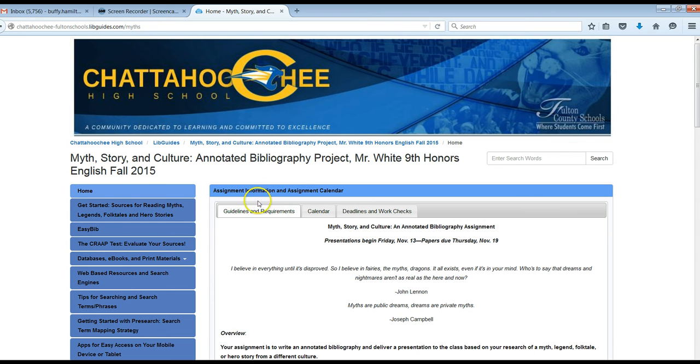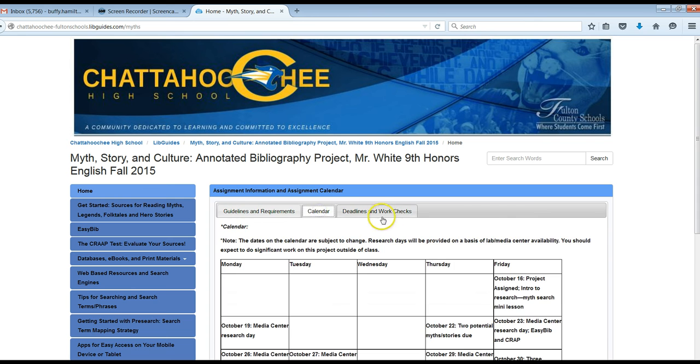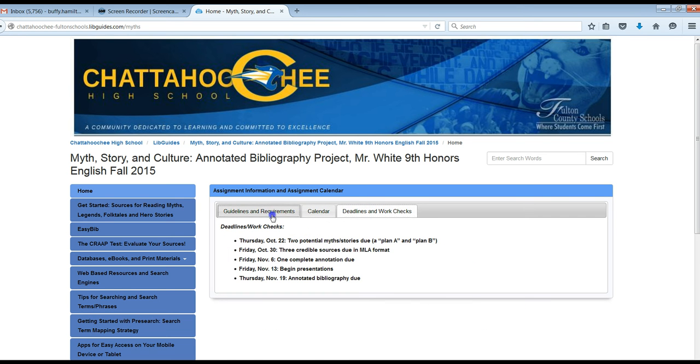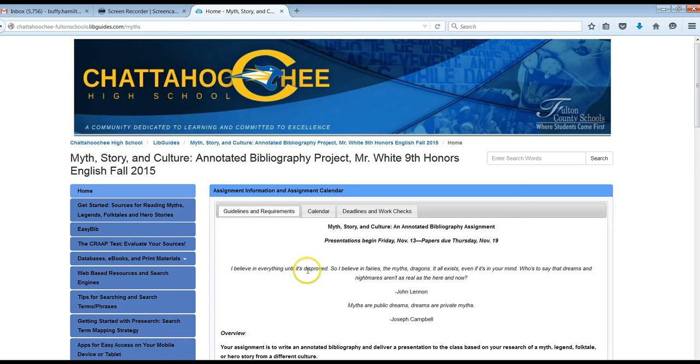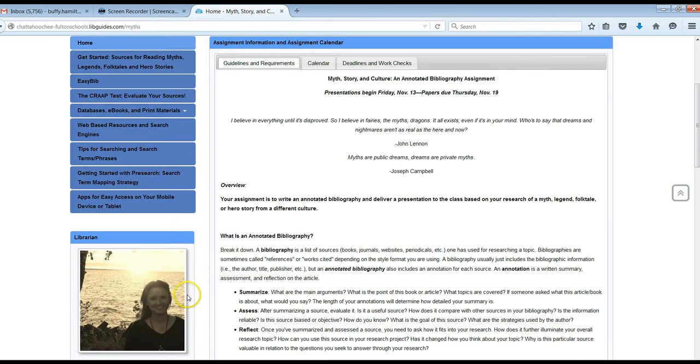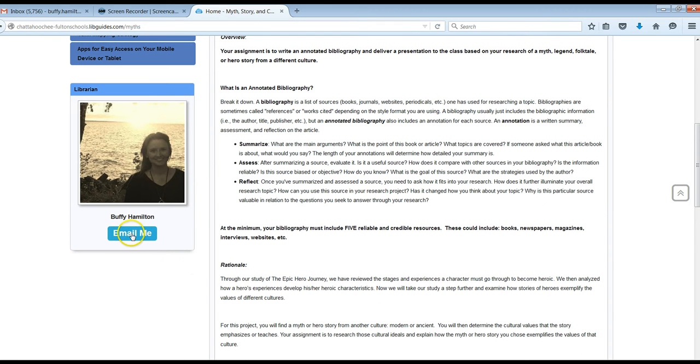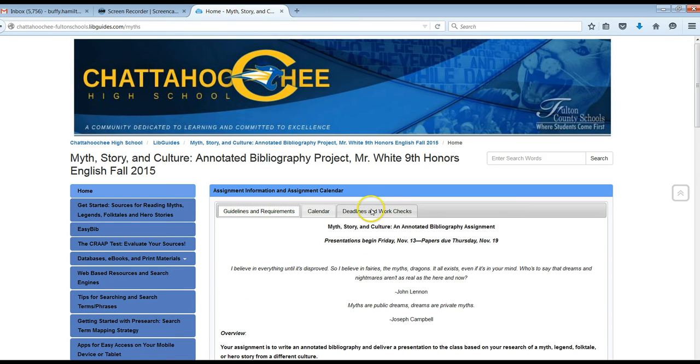First of all, on the home page, we have our assignment information and assignment calendar. So if you misplace or don't have your hard copy of the guidelines and calendar and deadlines and work checks available, we've reproduced all of that online for you. Secondly, from the home page, if you need to contact me, Miss Hamilton, for assistance, you can always go to the email and let me know what you might need help with if it's after school hours.